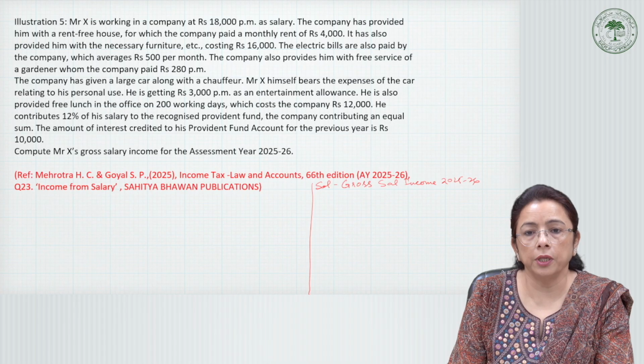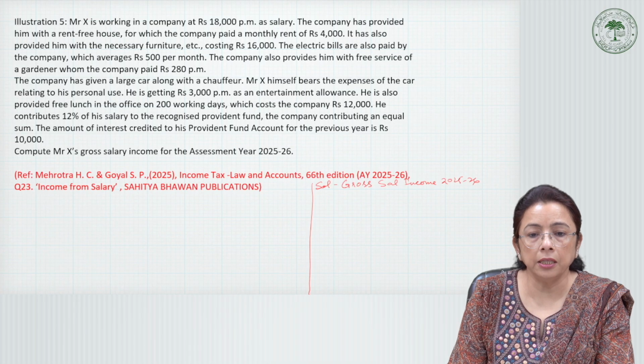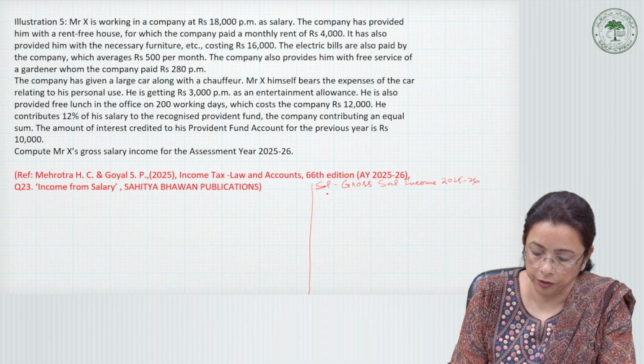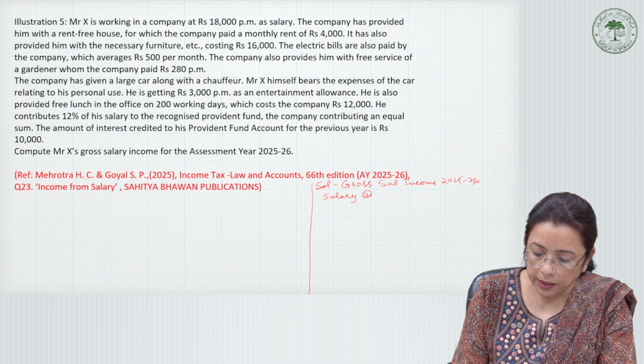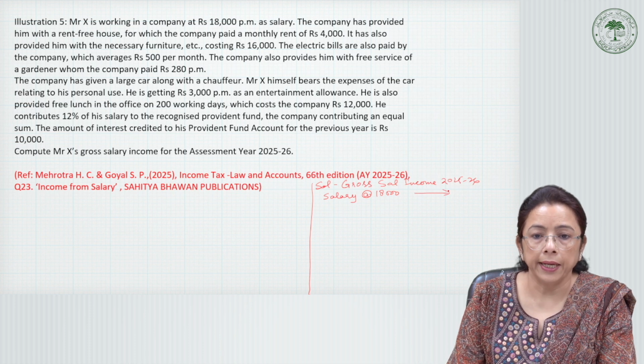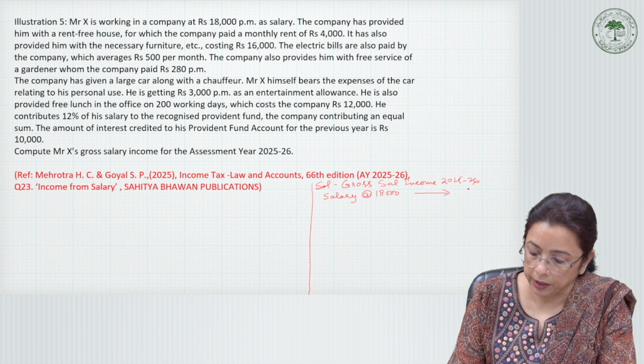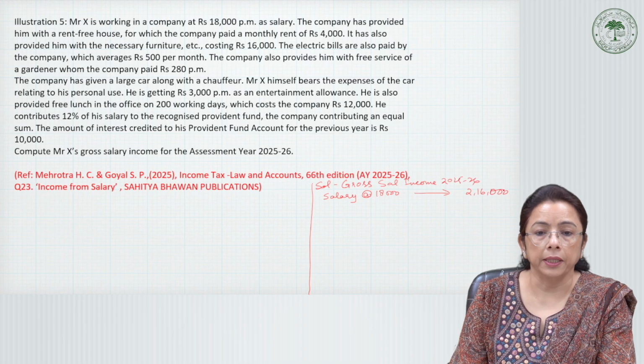So first he is working in a company at 18,000 per month as salary. So first we will take salary at the rate of 18,000 per month, which makes it 18,000 into 12, and we get 2,16,000 annual package.